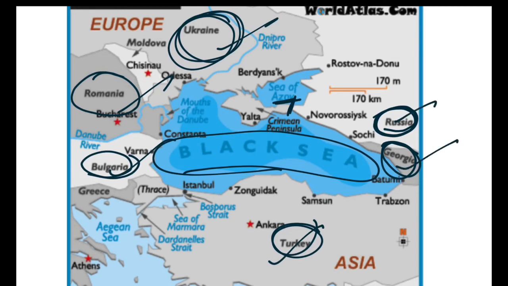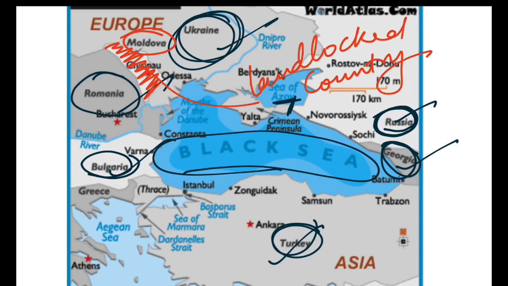One more thing to keep in your mind. Sometimes Moldova comes. But just keep in your mind that Moldova is a landlocked country. As you can see, this is not connected by sea in any direction. So this is not associated with the Black Sea because this is a landlocked country. So keep in your mind that Moldova is a landlocked country which is not associated with the Black Sea.